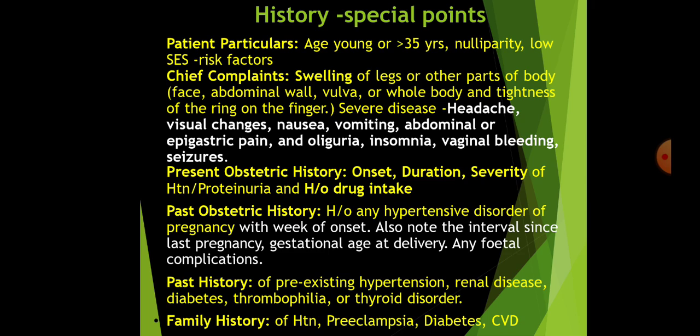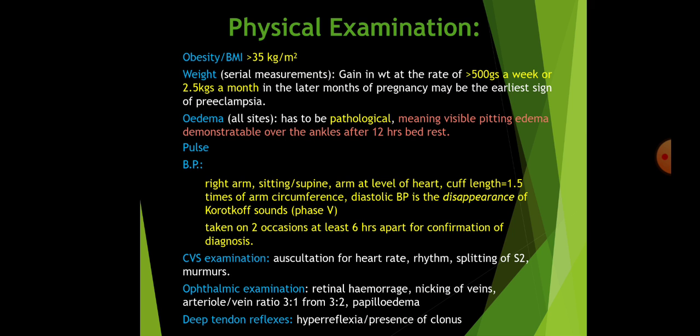In the past history, any pre-existing conditions like hypertension, renal diseases, diabetes, thrombophilia or thyroid disorders. Family history, ask for family history of hypertension, preeclampsia in any of the family members, especially the siblings and mother, then any presence of diabetes or cardiovascular diseases in the family members.